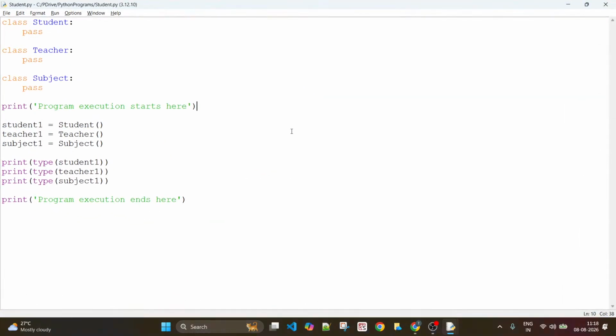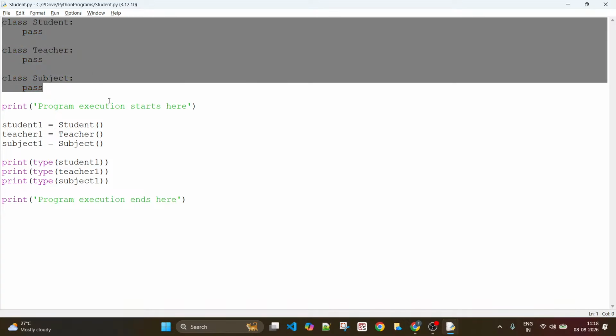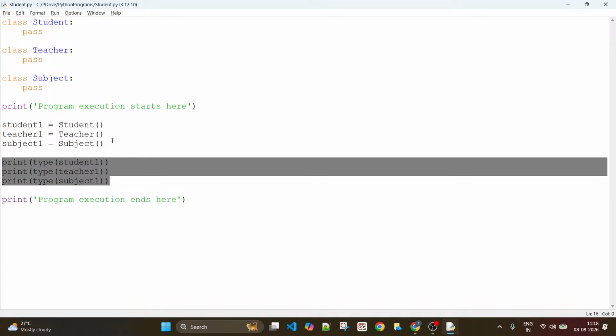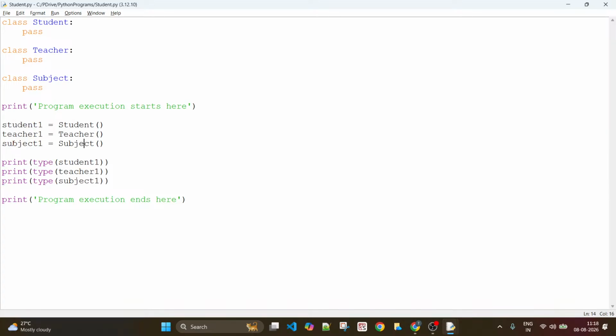Makes sense. So this is how you can first create classes, as many classes as you want, and then you can go ahead and create objects. How many objects did I create here? Three objects. Do these three objects belong to the same class? No. Each object has its own class. So student 1 is an object of class Student. Teacher 1 is an object of class Teacher. Subject 1 is an object of class Subject.